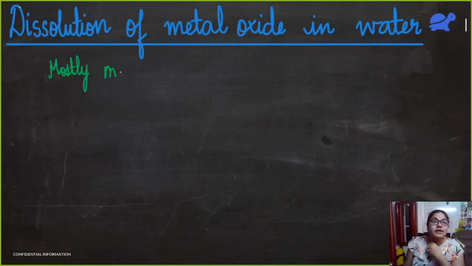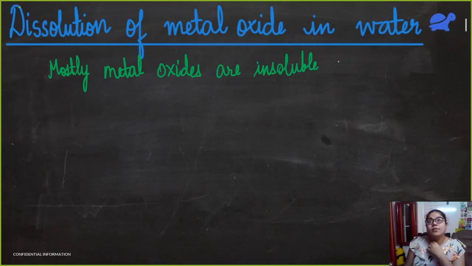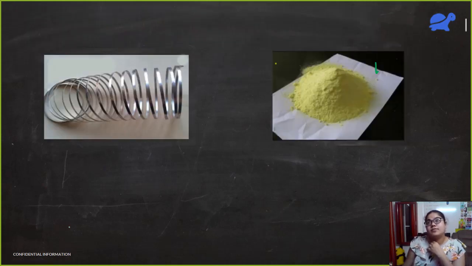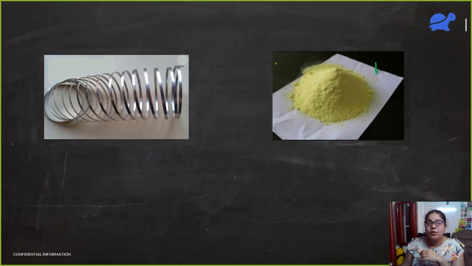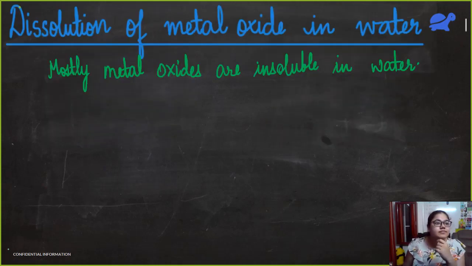But there are a few metal oxides which are highly soluble in water.